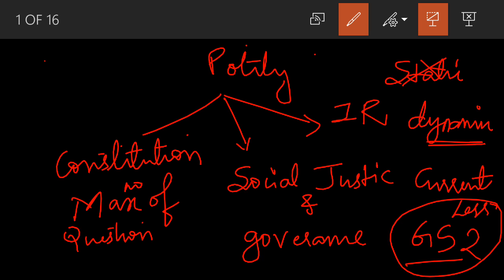So your answers should consist of Supreme Court judgments, right? We are going to study a lot of Supreme Court judgments, like the Berubari case, the Minerva Mills case, the Kesavananda Bharati case, right? So we need to know the judgments and the suggestions of all these Supreme Court judgments.